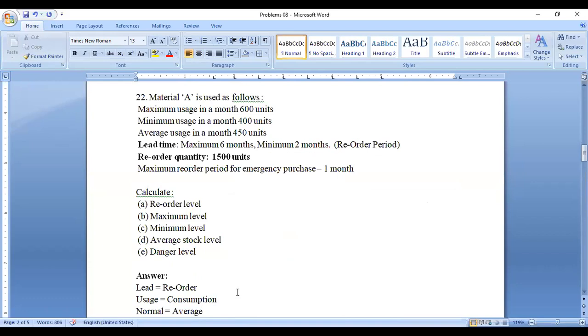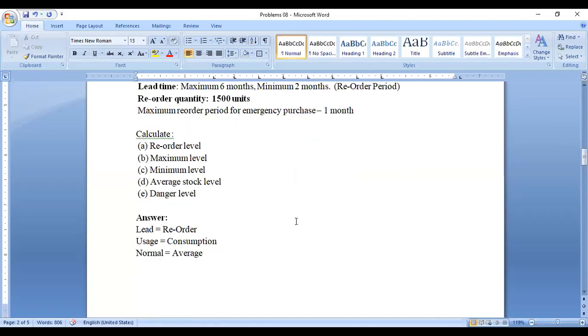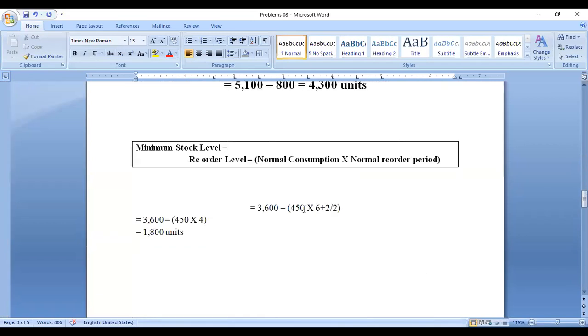Average is normal, so this is an equivalent. We can use the two words interchangeably, either normal or average. If normal is given, you take normal; if normal is not given, you take average. Right, so normal consumption means 450 units. So 3,600 reorder level minus 450 into normal reorder period.